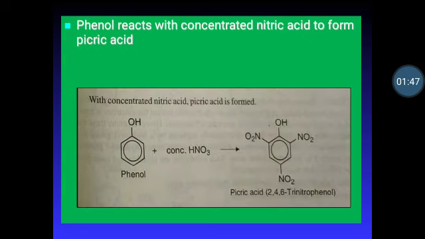Let's see the nitration reaction with concentrated nitric acid. When phenol reacts with concentrated nitric acid, it forms picric acid, which is also known as 2,4,6-trinitrophenol. Means in nitration reaction, when phenol reacts with dilute nitric acid, it gives ortho and para-nitrophenol, while phenol with concentrated nitric acid gives picric acid.